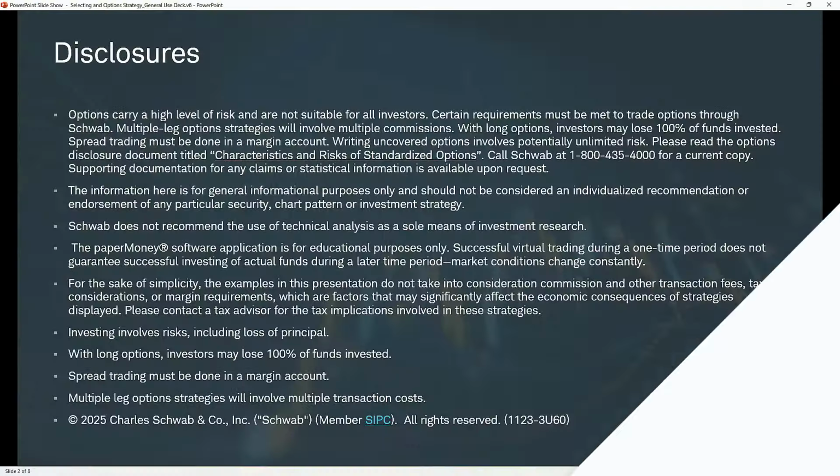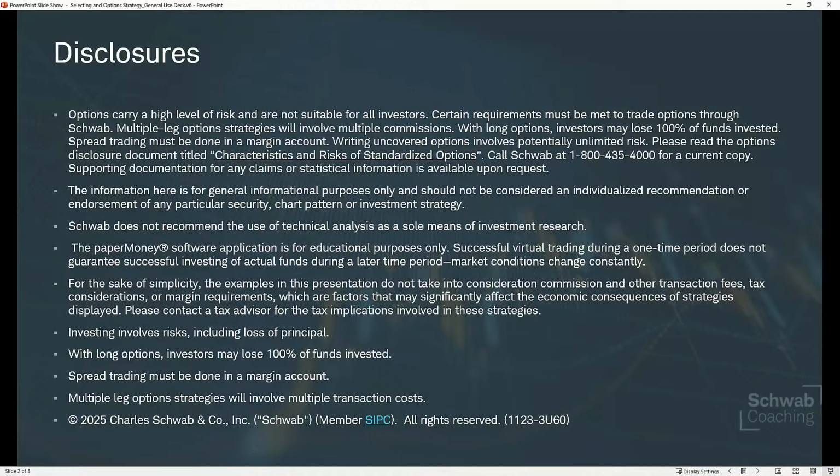Let's go through our disclosures and lay out our agenda. Options carry a high level of risk and are not suitable for all investors. What we talk about today is intended for education and informational purposes only. Don't consider it a recommendation. We are going to be using the Paper Money software application. That's what you download to your computer. That's the most robust version of Thinkorswim, although the other ones are always catching up. There's new functionality being added all the time.